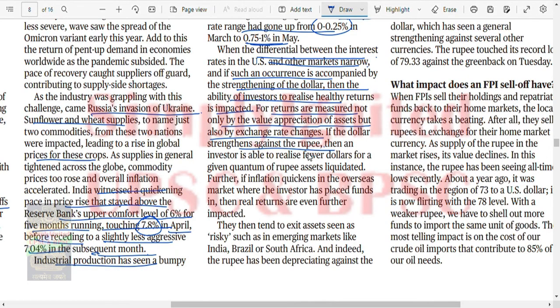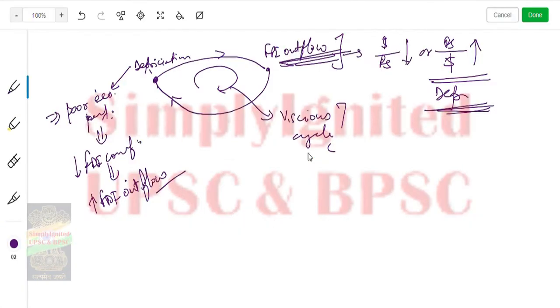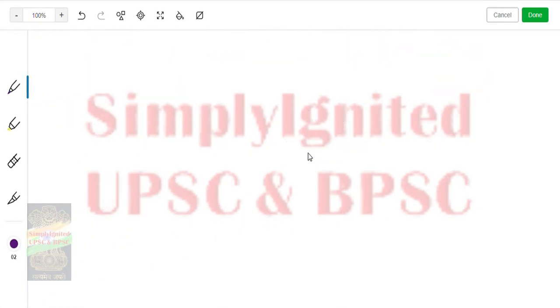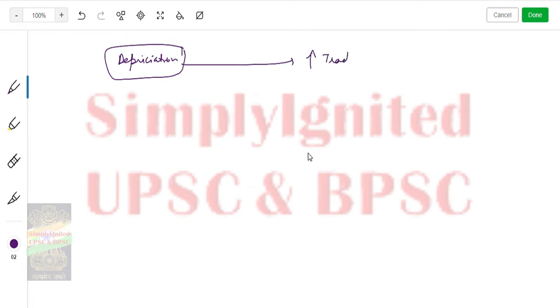Now one thing is remaining, how the trade deficit thing works, right? Now what happens is depreciation leads to increased trade deficit. How? That point I have explained already in a little time. Let me give you that concept one more time. This is oil price, right? It is priced at $70 per barrel.